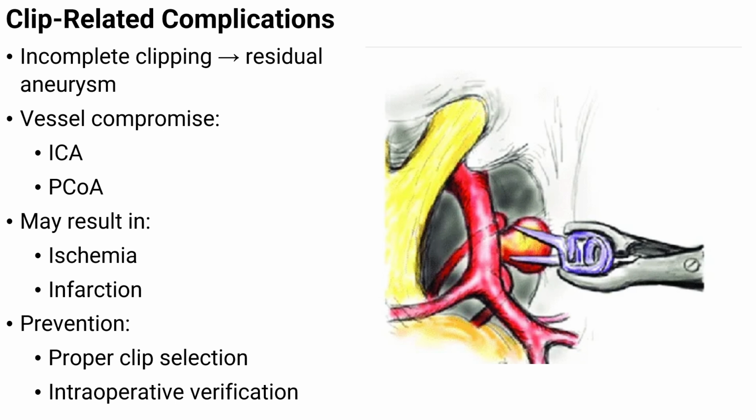Prevention begins with selecting the correct clip for the aneurysm shape and neck anatomy. A poorly matched clip increases the chance of incomplete closure or vessel narrowing. This choice is not small. It matters a lot. Intraoperative verification is also essential before finishing the procedure. The surgeon must confirm that the aneurysm is fully excluded from circulation and that surrounding vessels are still open and flowing well. Careful checking reduces the chance of missed problems and improves surgical safety overall.